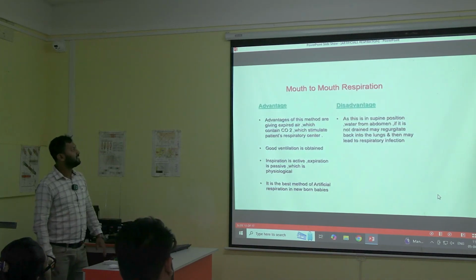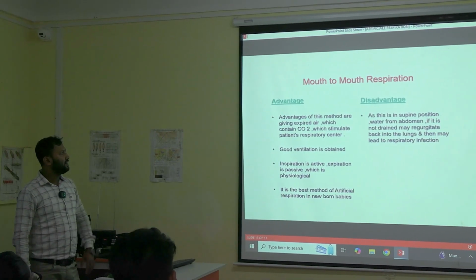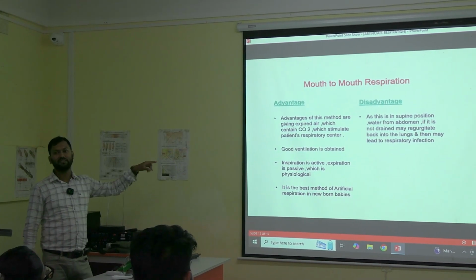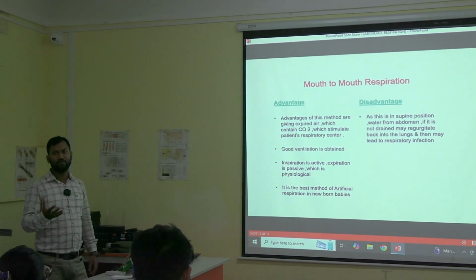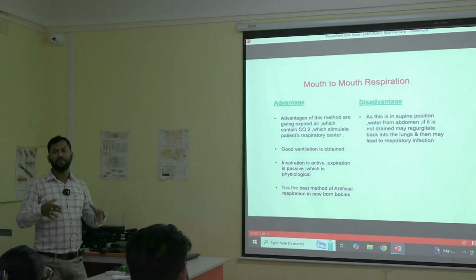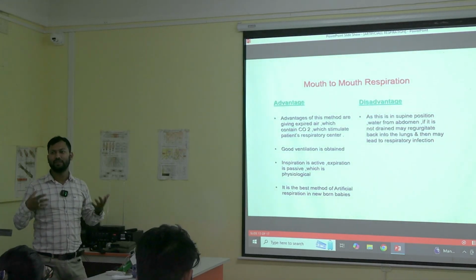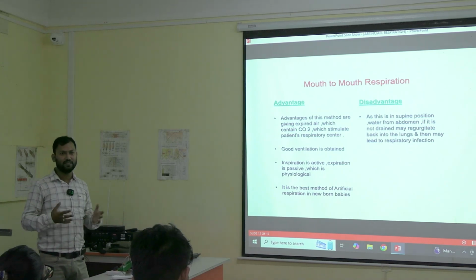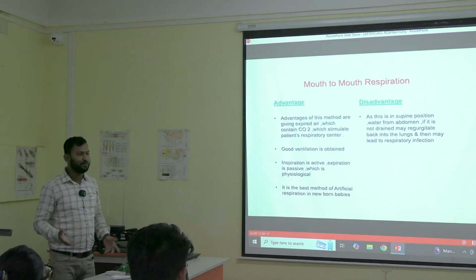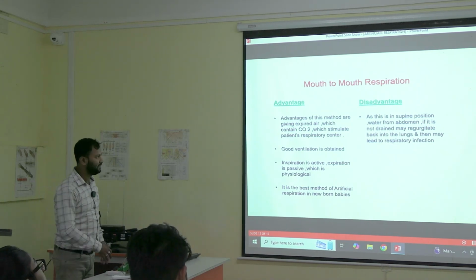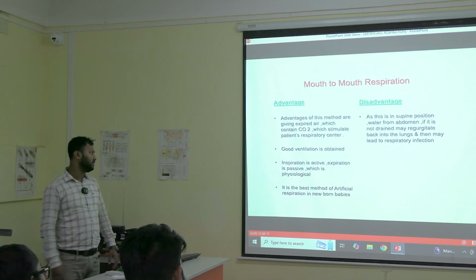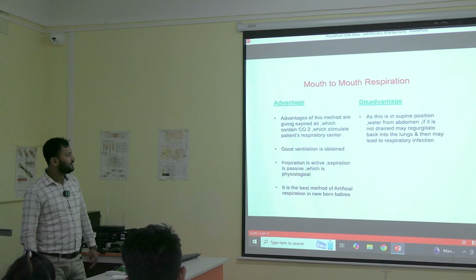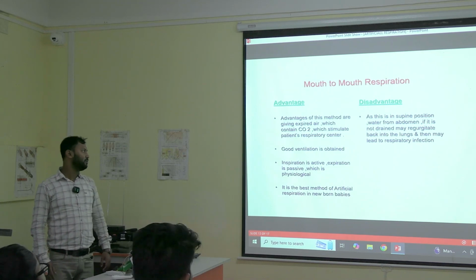So what are the advantages and disadvantages of this method? The advantage is giving expired air, which contains CO2, to stimulate the patient's respiratory center. The patient may start breathing on his own. If we are successful and the patient is breathing on his own, then he can live a little bit longer till help is there. Then good ventilation is obtained, obviously. Inspiration is active, exhalation is passive, which is physiological.